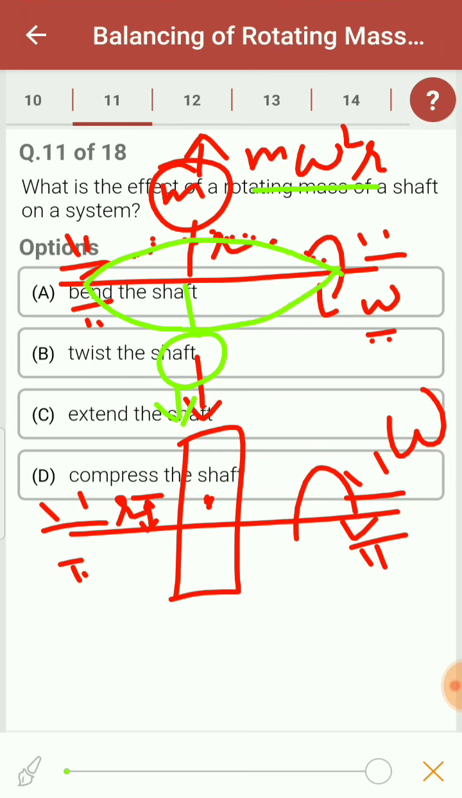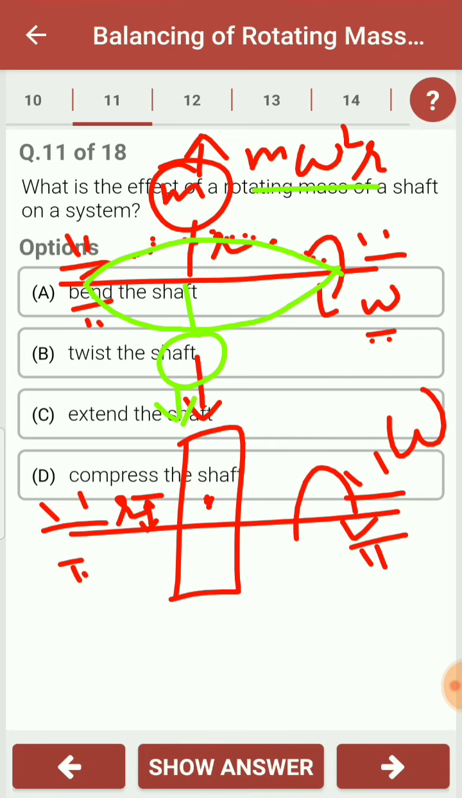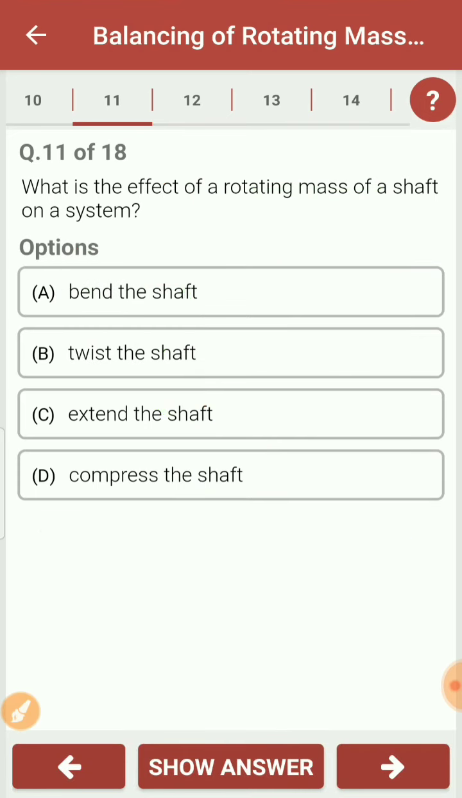Fine. So the green color line represents the bending of the shaft due to the change in direction of the centrifugal force. So you can say that because of the change in direction of the centrifugal force, the shaft on which the rotor is mounted bends. Fine. So the effect of rotating mass on the system is to bend the shaft.